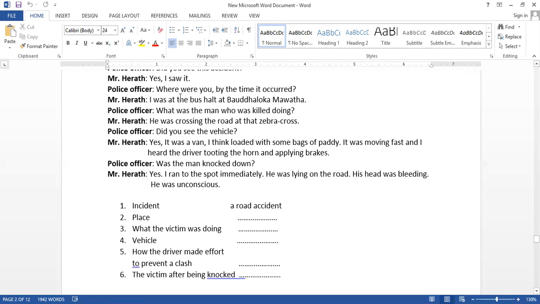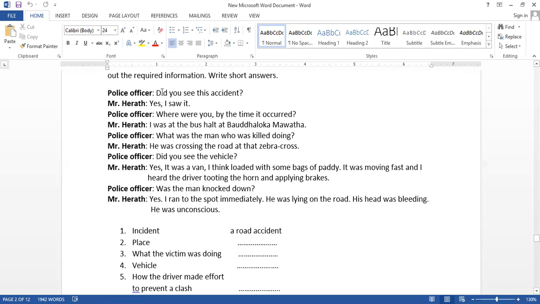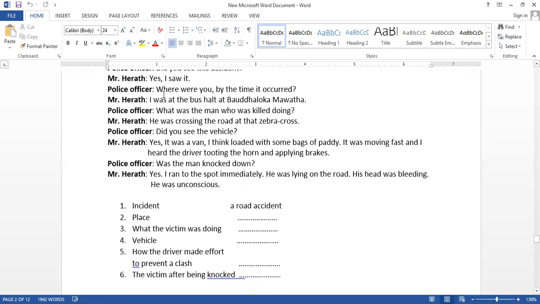Did you see this accident? Yes, I saw it. Where were you by the time it occurred? I was at the bus halt at Bauddha Lokamavata. So you can write the place name here. Yes, it is mentioned, Bauddha Lokamavata.